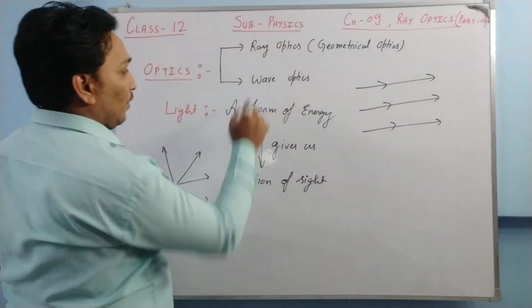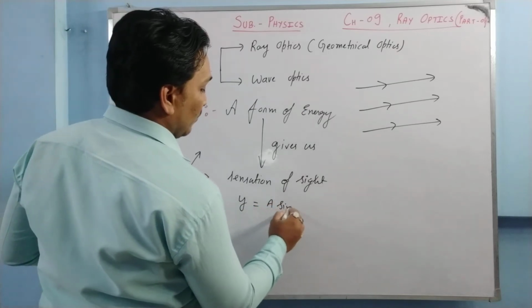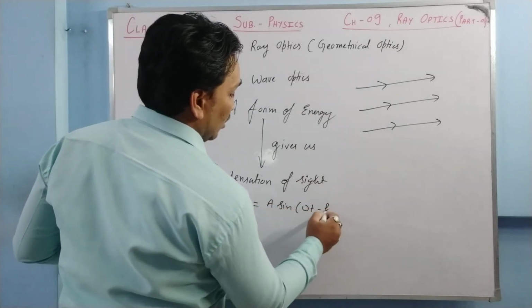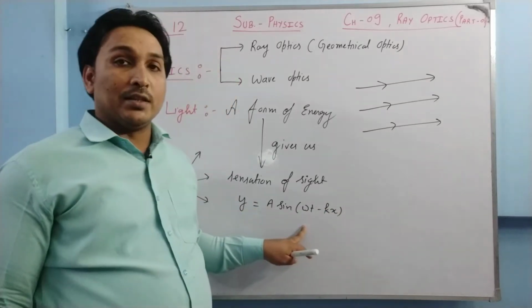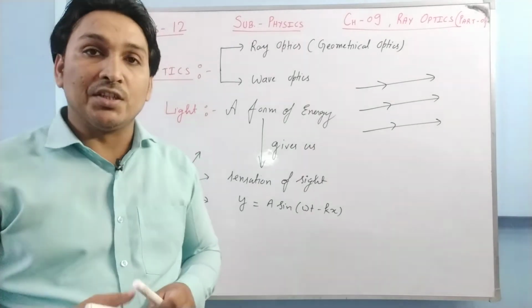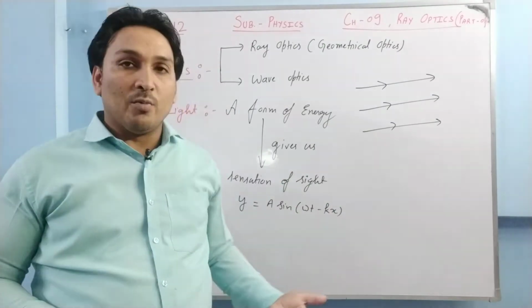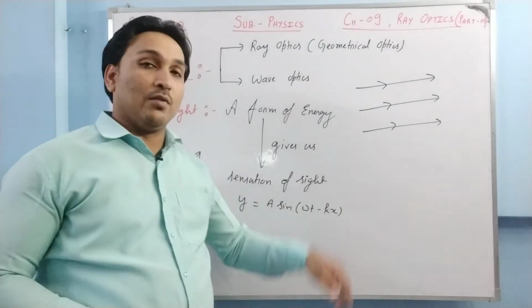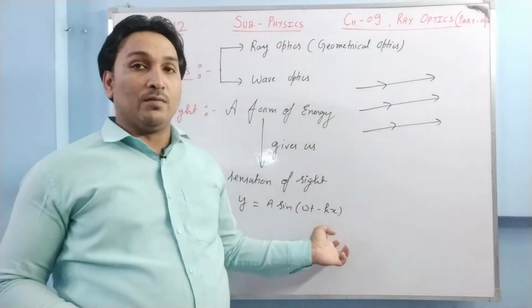The wave equation is given as y = a sin(ωt − kx). You must have studied it in class 11th. A is the amplitude, ω is the angular frequency, t is time, k is the angular wave number, and x is the distance from the origin. Suppose we are talking about a particle, so x is the distance of the particle from the origin. So we try to understand the concepts in wave optics in terms of this.